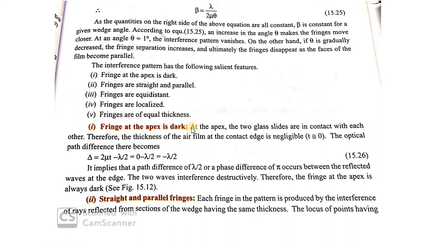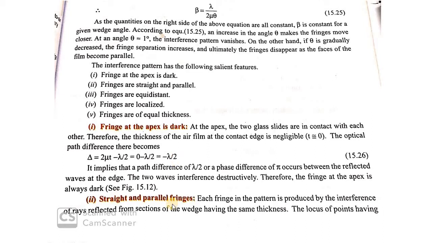The fringe at the apex is dark. That means we have the path difference 2 mu t minus lambda by 2. What happens at the apex? Apex means the point where the two glass plates are in contact. At that point, the thickness of the air film is 0, so the path difference is lambda by 2, or a phase difference of pi occurs between the reflected waves at the edge. The two waves interfere destructively. Therefore, the fringe at the apex is always dark.